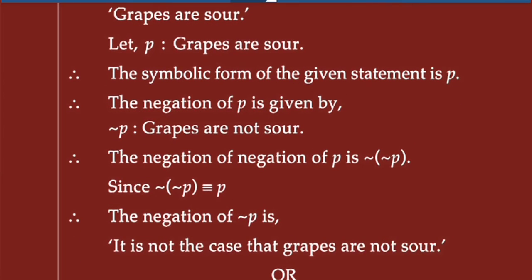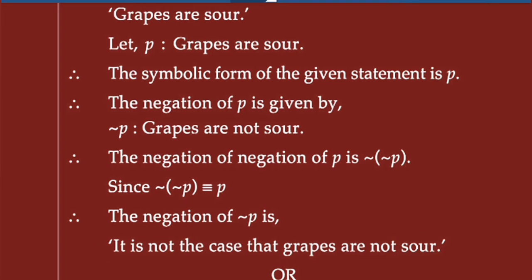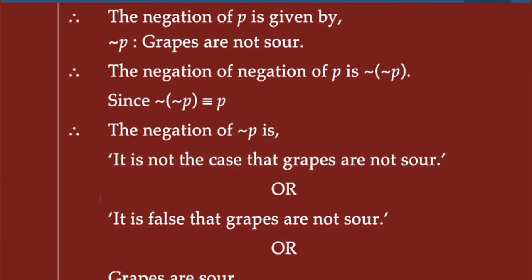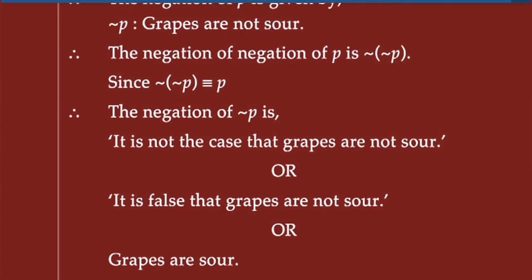Next, the negation of negation P means the opposite, the negation of this statement. Since negation of negation P is equivalent to P, it is not the case that grapes are not sour, or it is false that grapes are not sour, or the opposite of negation P is grapes are sour.